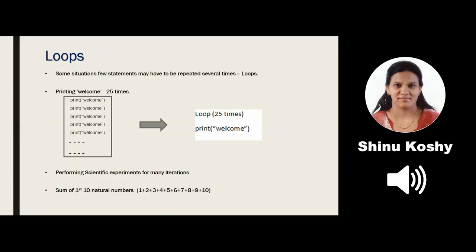One is your screw gauge or vernier calipers experiment. When you do that experiment, how many iterations do you do? You take so many readings for the same object. Similarly, the sum of the first 10 natural numbers. The same addition operation you perform again and again, 1 plus 2 plus 3, etc. All these repetition-type tasks can be done using loops. So Fourier transform, Fibonacci series, wherever there are repeated calculations of the same type, we make use of loops.